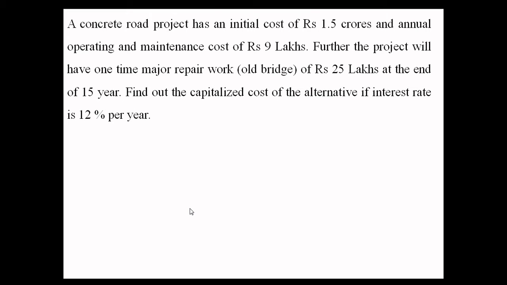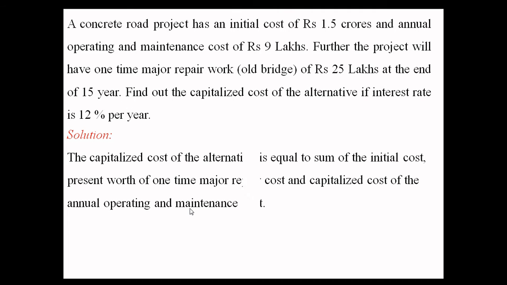Find out the capitalized cost of the alternative if the interest rate is 12% per year. What is given? Given is initial cost 1.5 crore and annual operating and maintenance cost of 9 lakhs. Further, the project will have one-time major repair work of 25 lakhs at the end of 15 years, and the interest rate is 12% per year.